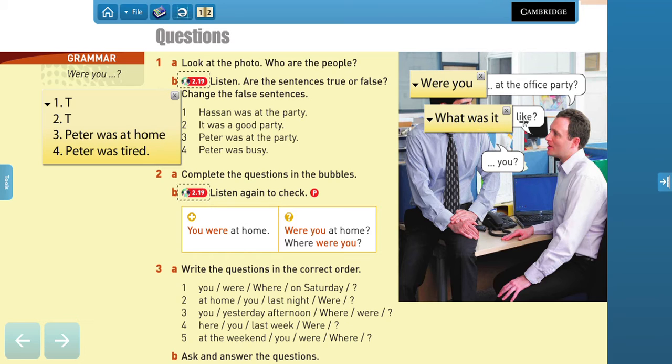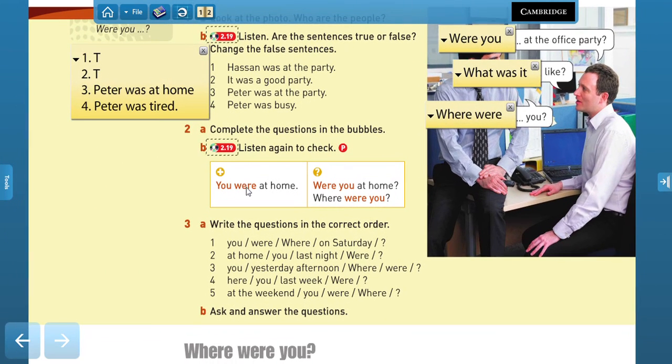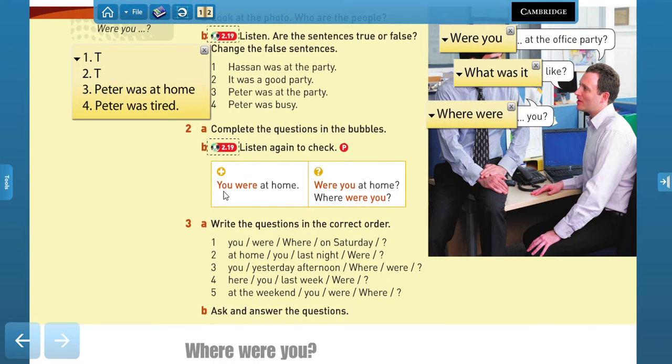What was it like? And then we have, where were you? Where were you? Right? The pronunciation is the same, but remember that the spelling, this one is with an H. And this where means donde, right? And this is the verb to be in past. So, as always, for positive sentences, we use the subject, the verb, and then the complement.